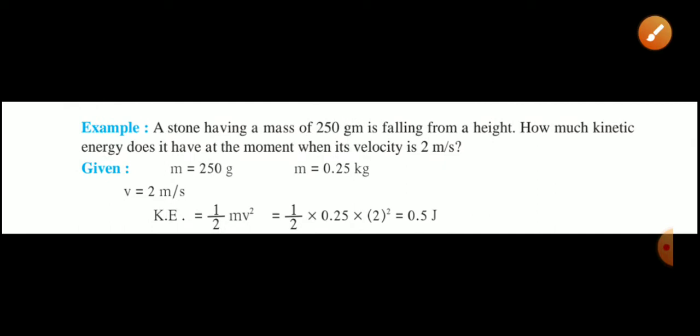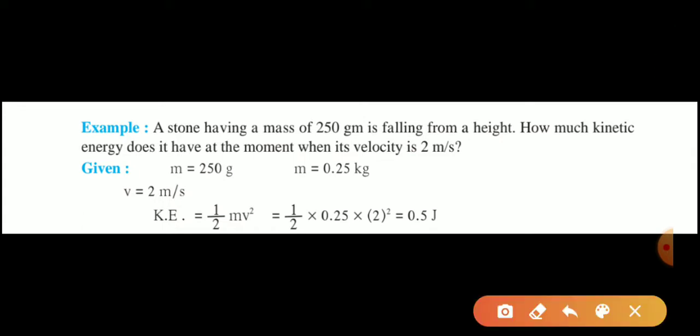Now we'll see an example based on kinetic energy. A stone having a mass of 250 grams is falling from a height. How much kinetic energy does it have at the moment when its velocity is 2 meter per second? So here we have to find the kinetic energy.